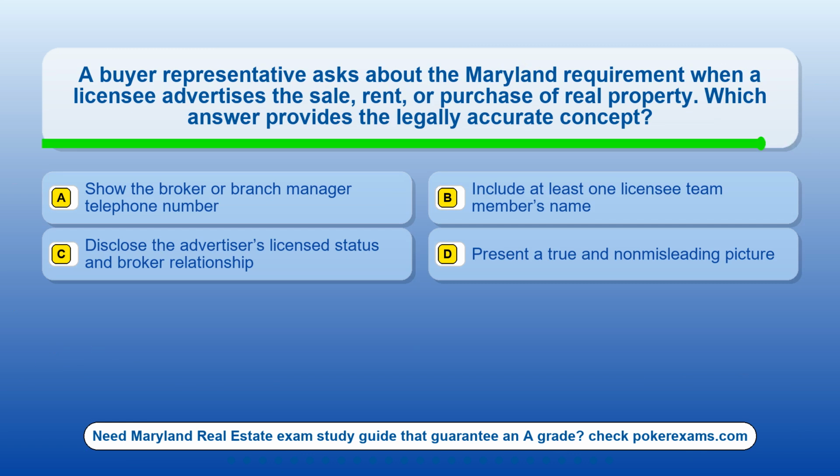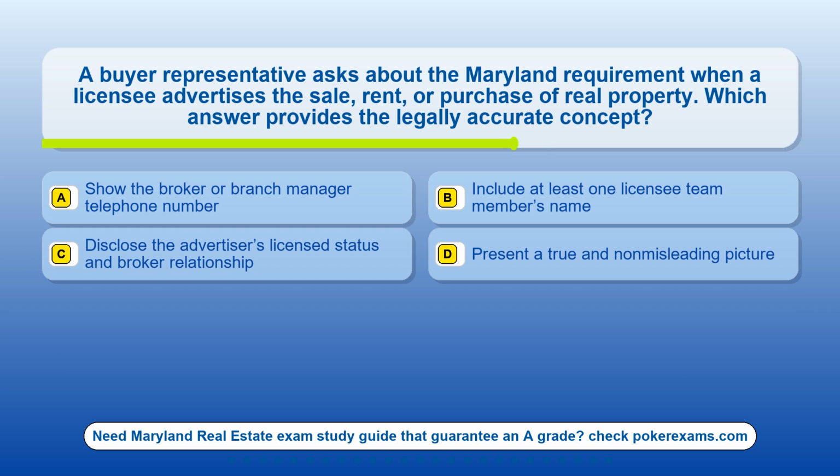Question 11. A buyer representative asks about the Maryland requirement when a licensee advertises the sale, rent, or purchase of real property. Which answer provides the legally accurate concept? Option A, show the broker or branch manager telephone number. Option B, include at least one licensee team member's name. Option C, disclose the advertiser's license status and broker relationship. Option D, present a true and non-misleading picture.